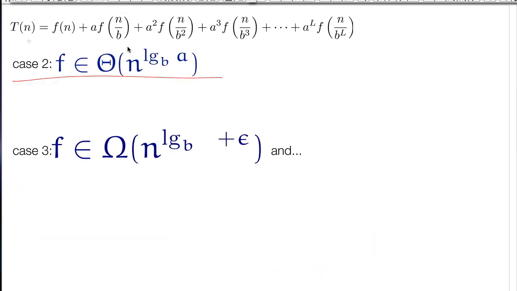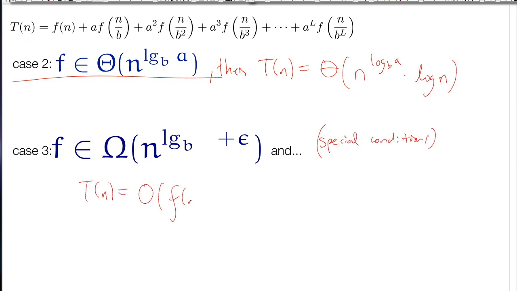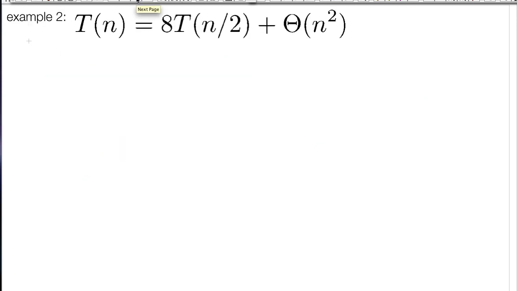Case 2. When f is in this kind of function, then T of n is in theta. I'm not going to go through each of these arguments, but they're very similar to this argument right here. What we are going to do in the last few minutes here is go through some examples.